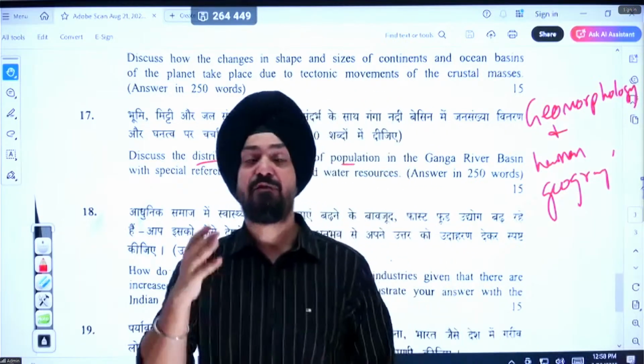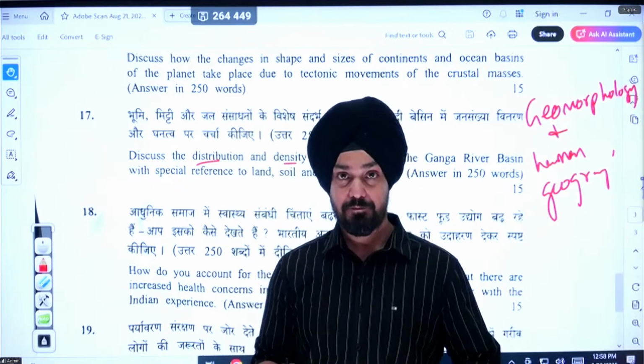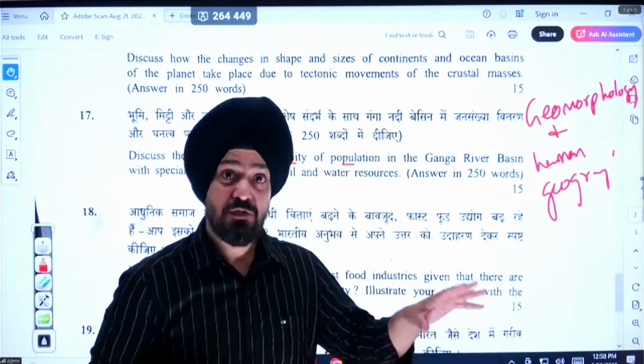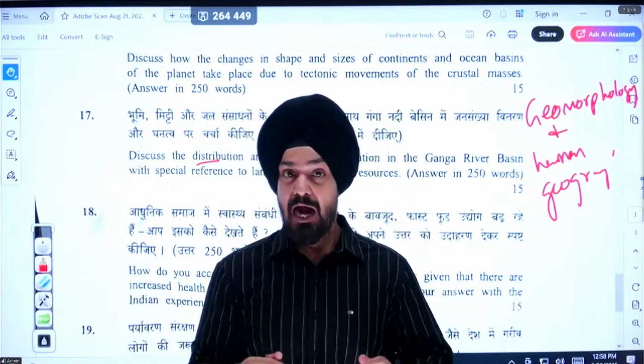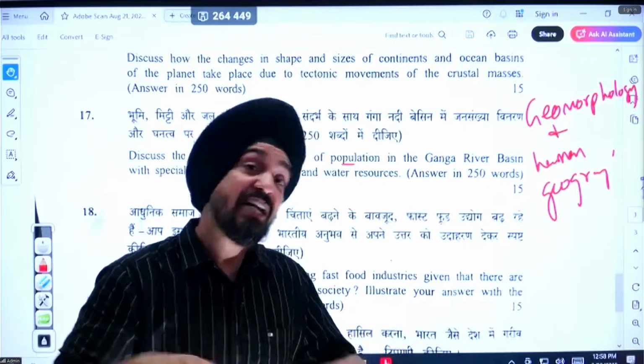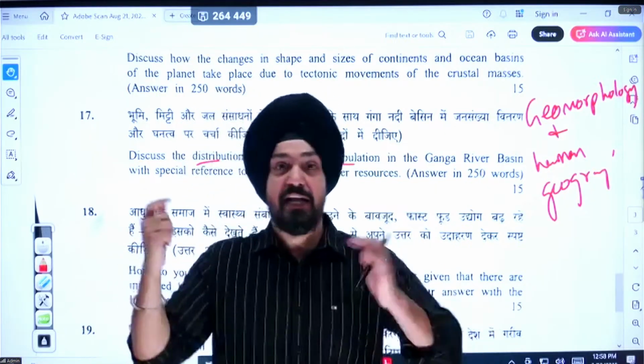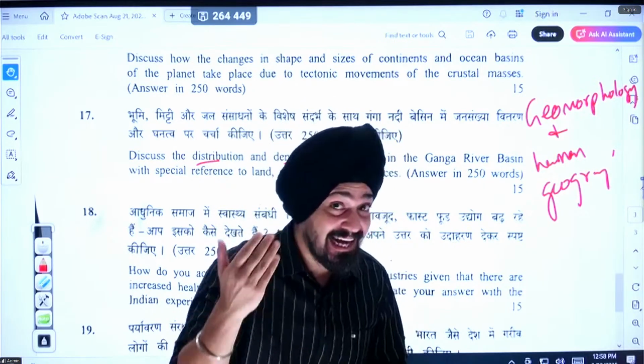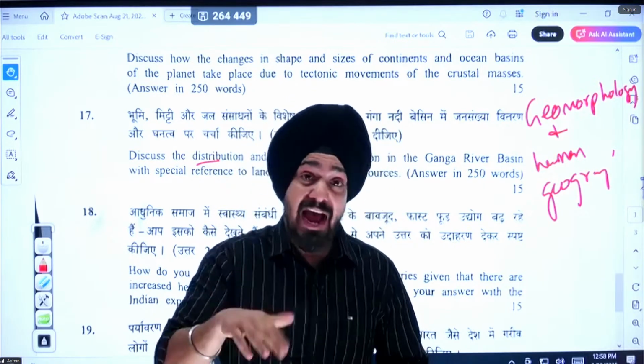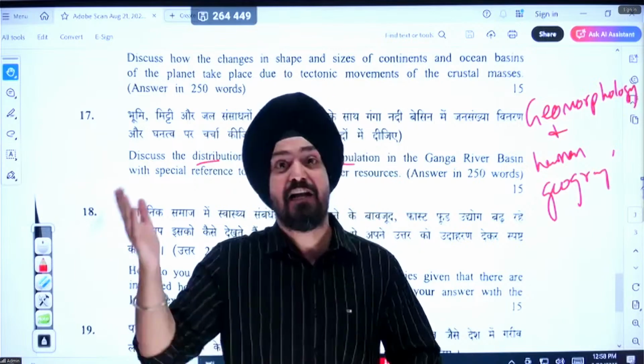There we all know that in India, there are some regions which are densely populated and there are some regions which are sparsely populated. Now, let's take an example of the northern plains of India, the most fertile land of India. And why is it fertile? Because of alluvial deposits.